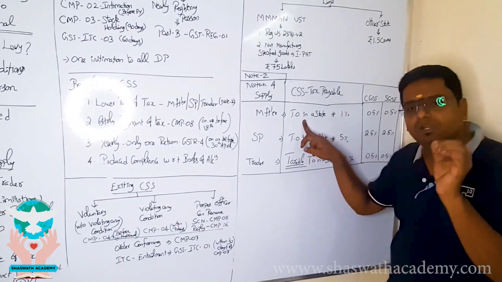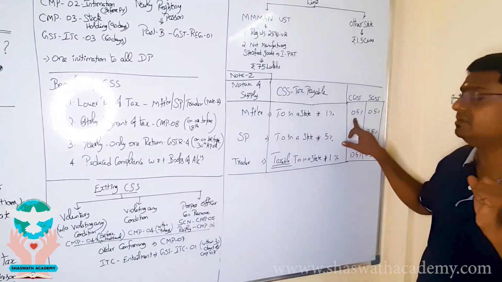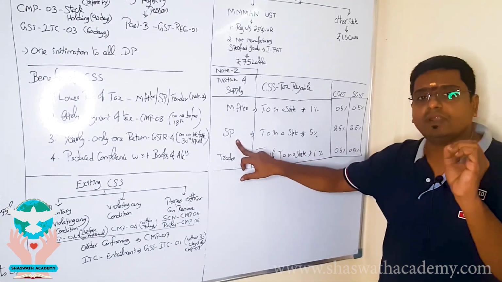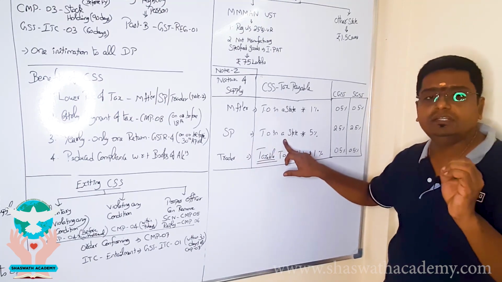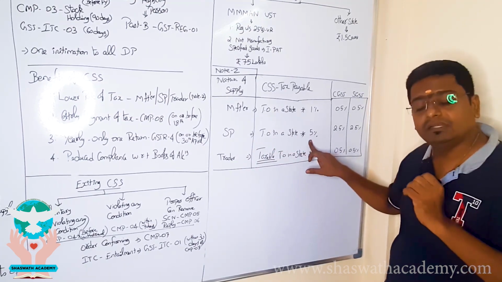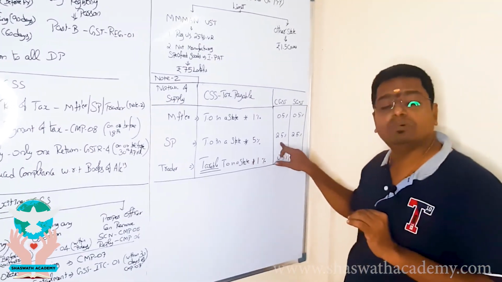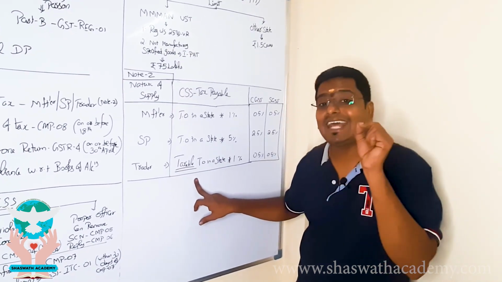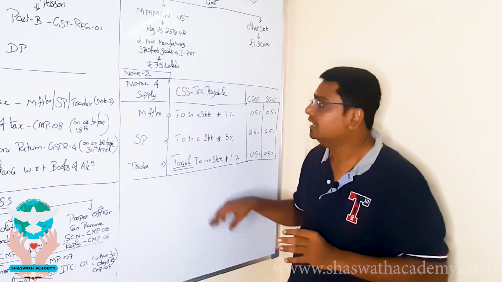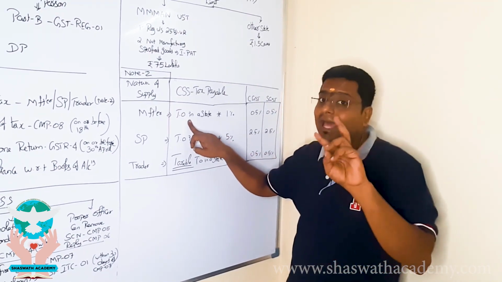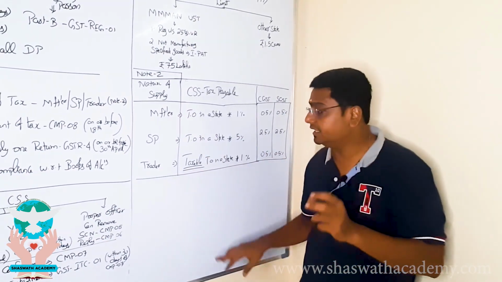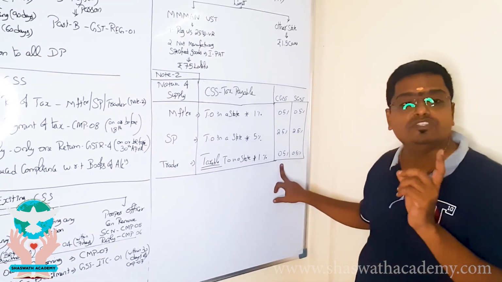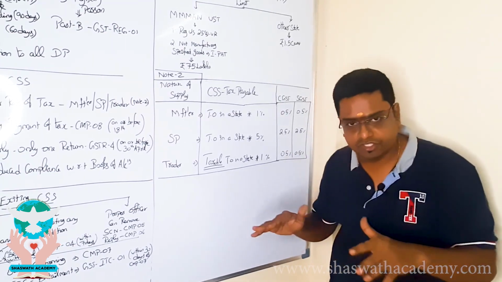A manufacturer has to pay 1% of turnover in a state, and the 1% is split between CGST and SGST as 0.5 and 0.5. A service provider who is a supplier of food will again pay tax on the turnover in a state at the rate of 5% without ITC, which is 2.5% CGST and 2.5% SGST. And a trader will be paying tax only on the taxable turnover. This is something different you should understand. When I say turnover in a state, this consists of both taxable and exempt, whereas a trader pays tax only on the taxable turnover at 1%, shared between 0.5 and 0.5 central and state, a dual taxation system in place.